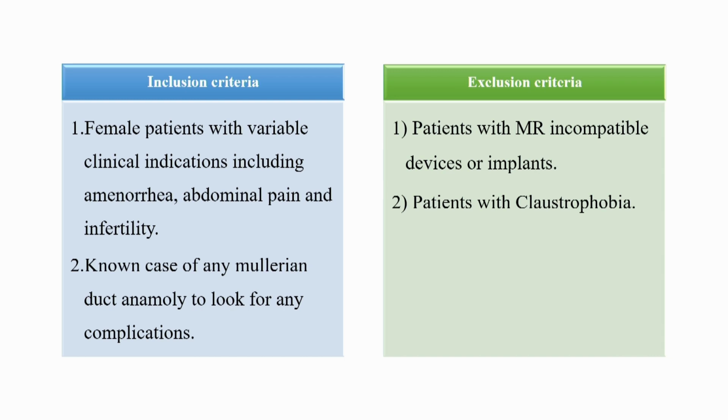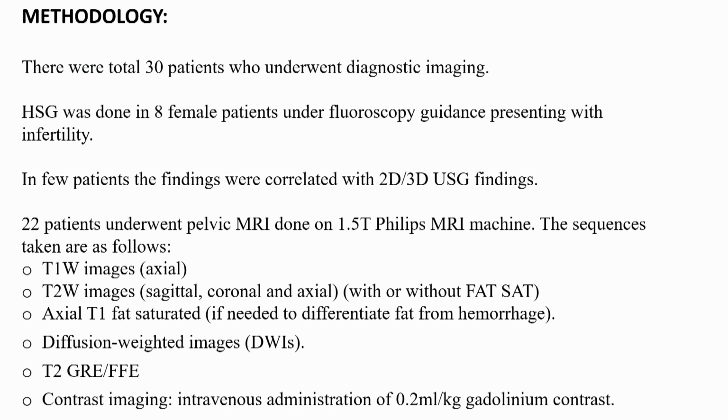Methodology: there were a total of 30 patients who underwent diagnostic imaging. HSG was done in 8 female patients under fluoroscopy guidance, presenting with infertility. In a few patients, the findings were correlated with 2D or 3D ultrasound findings, and 22 patients underwent pelvic MRI done on a 1.5 Tesla Philips MRI machine. The sequences taken were as follows: T1 weighted image, T2 image, T1 fat sat, diffusion, T2 gradient images, and contrast imaging.